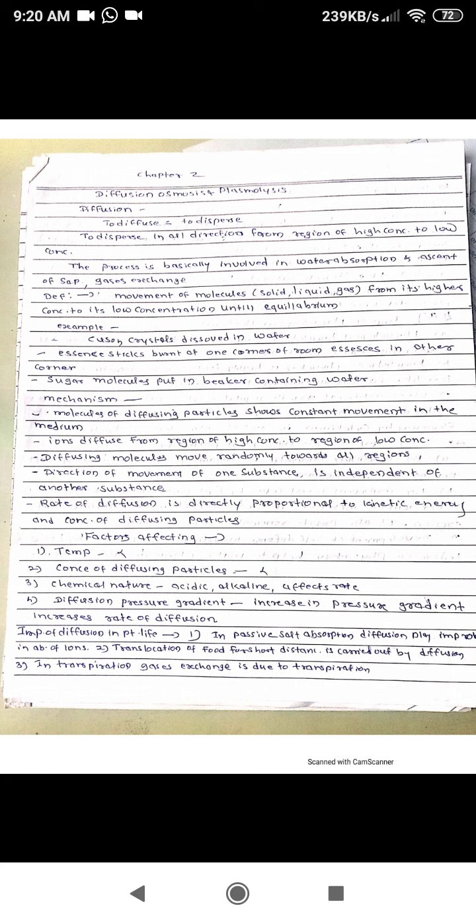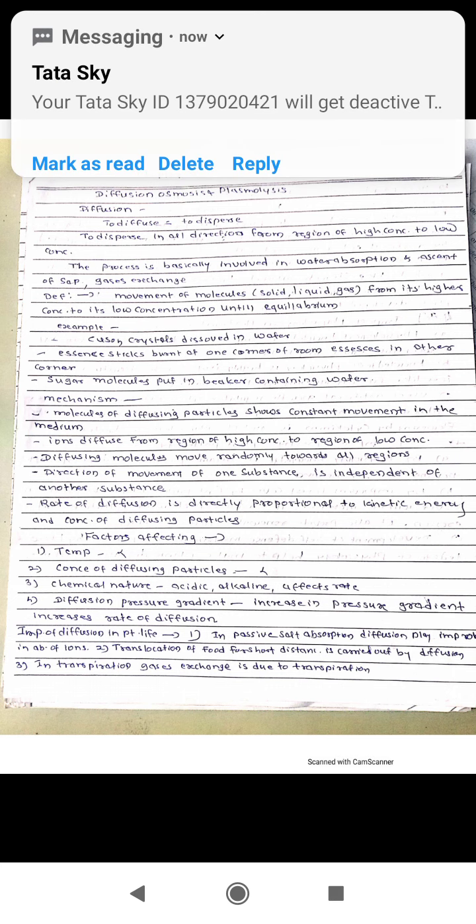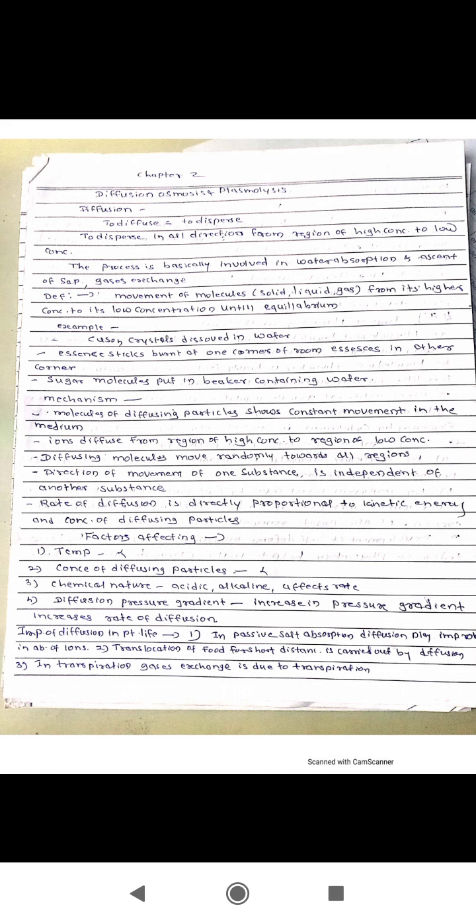Third factor, chemical nature of diffusing particles. It is observed that the chemical nature of diffusing particles affects the rate of diffusion differently. If the diffusing particles are either acidic or alkaline, then the rate of diffusion will be different in acidic or alkaline solutions.